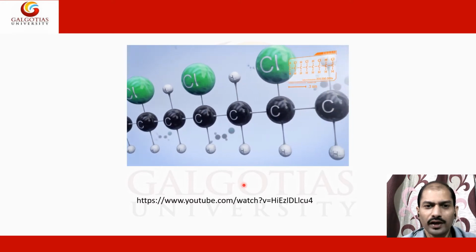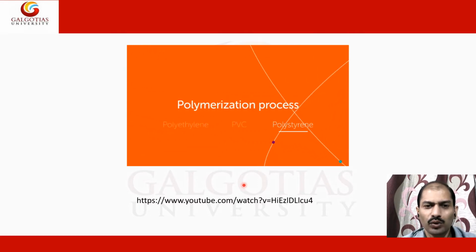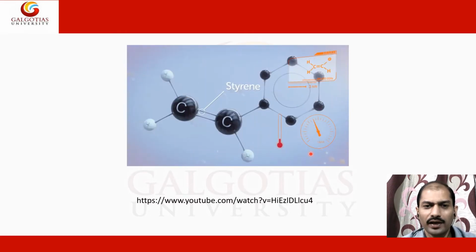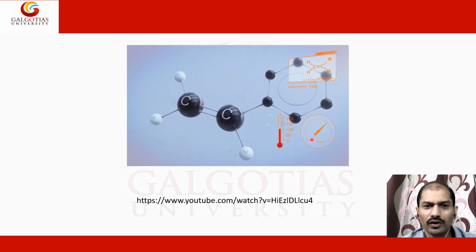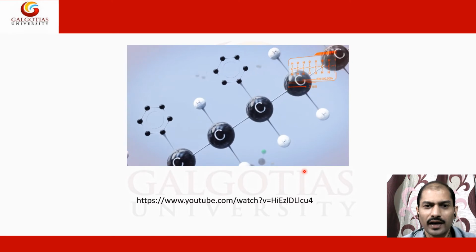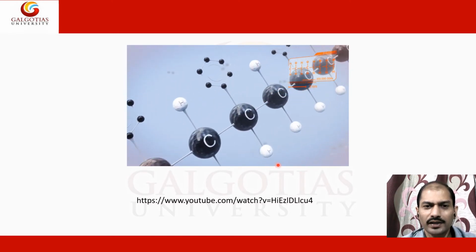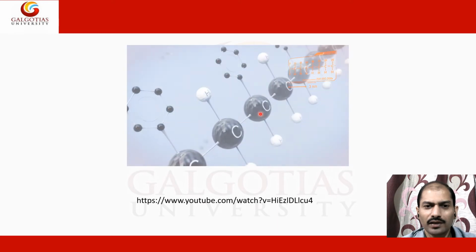Free radicals, as you have seen, are one of the intermediates with a great application in the field of, for example, styrene. All of these are obtained through free radical reactions in the polymer industry. So you can understand why these intermediates are very important.